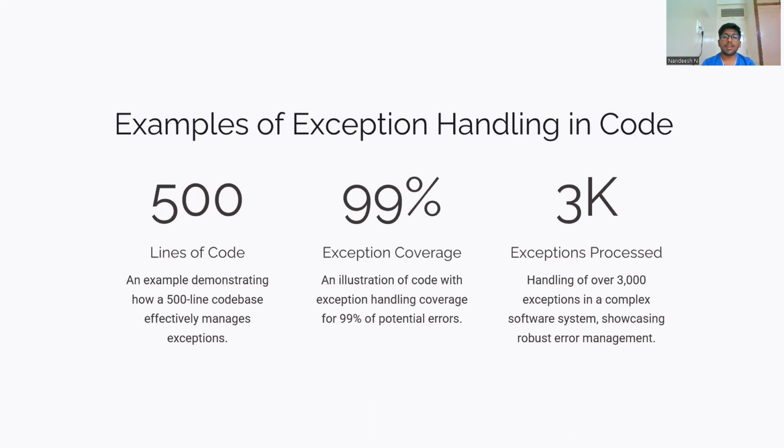Example of exception handling in code: 500 lines of code, 99% exception coverage, 3K, which means 3000 exceptions processed. 500 lines of code, an example demonstrating how a 500 line code base effectively manages exceptions. 99% exception coverage, an illustration of code with exception handling coverage for 99% of potential errors.